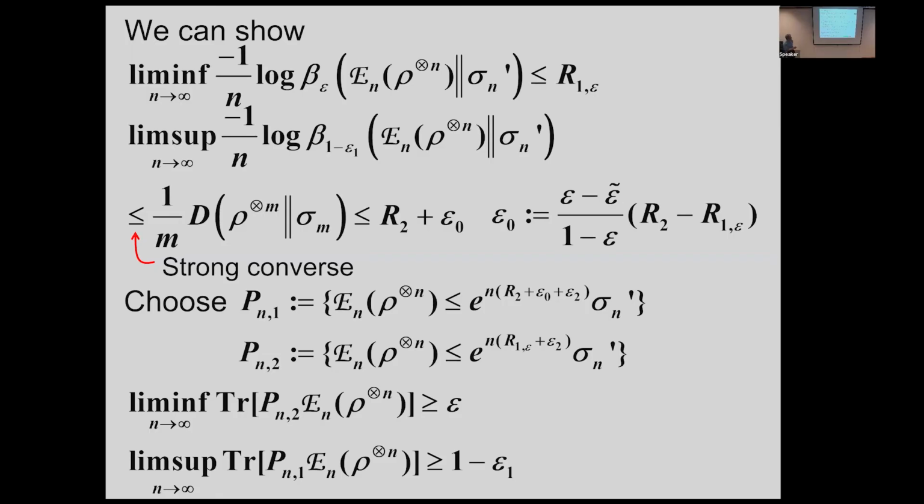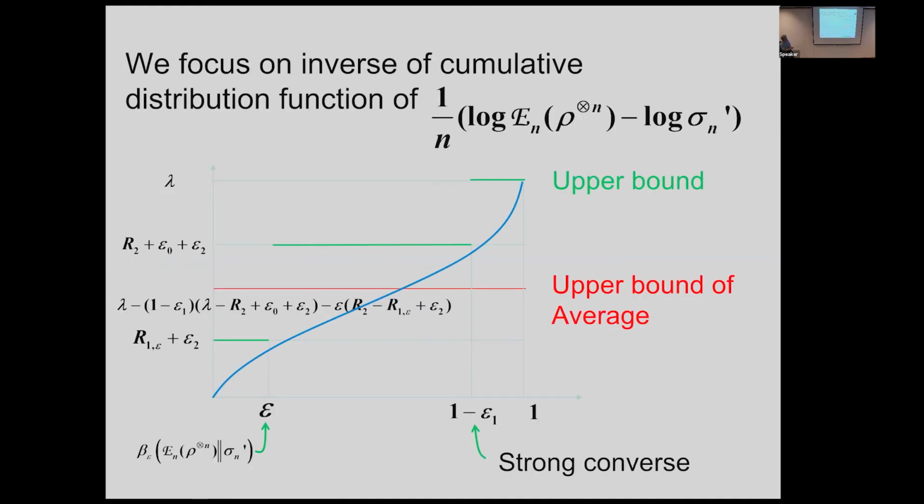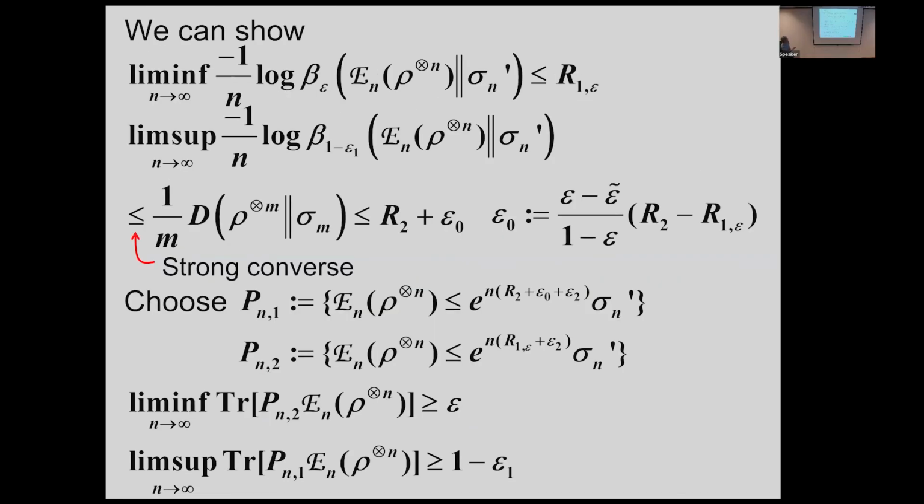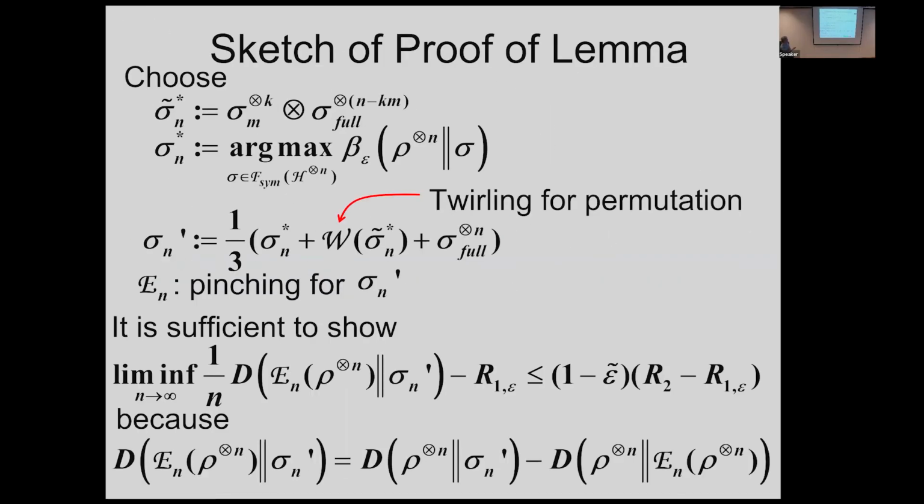Now we need to consider two kinds of projection. Then we have this quantity, but maybe it is better to calculate this one, because our problem is the calculation of the relative entropy.